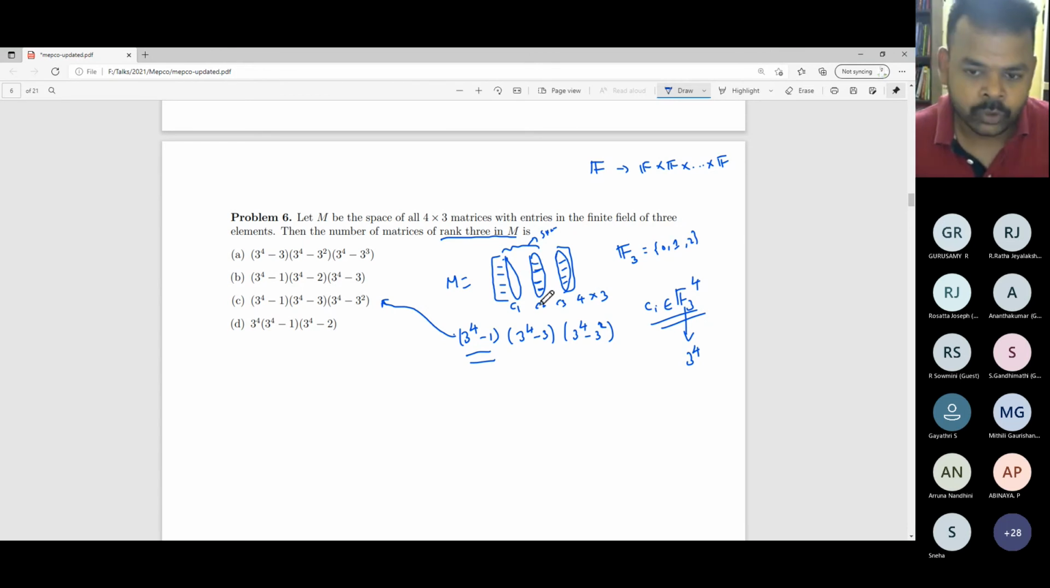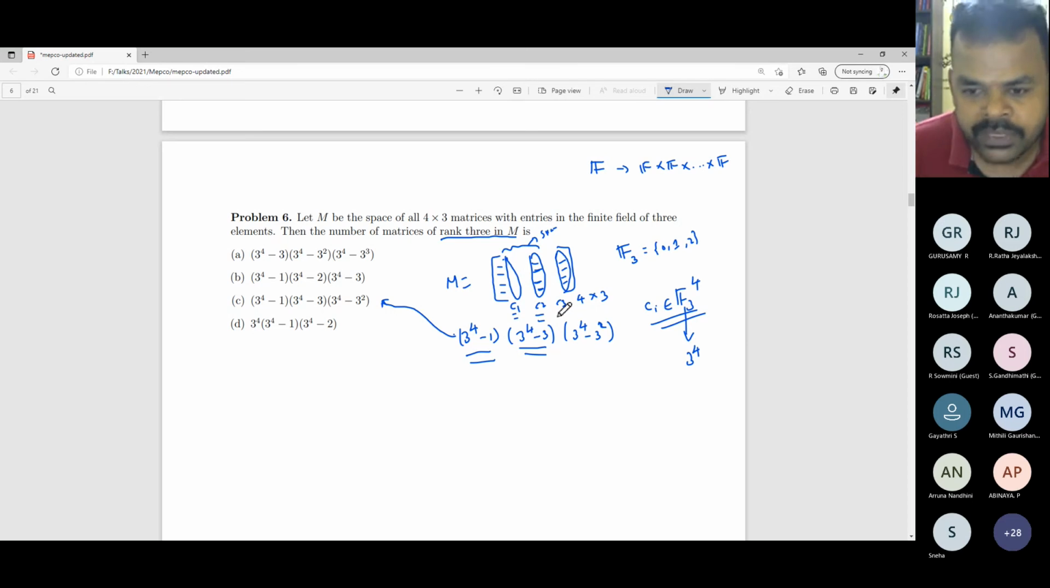As we are working with a finite field, it is very easy to see how many linearly dependent vectors there will be which depend on C1. Basically, how many linear multiples will there be. Here I have one non-zero vector. It has 3 multiples: 0 times this vector, 1 times this vector, and 2 times this vector. If I exclude these 3 possibilities, the rest of the vectors are linearly independent of the column vector C1. That means I have 3 power 4 minus 3 possibilities for C2.